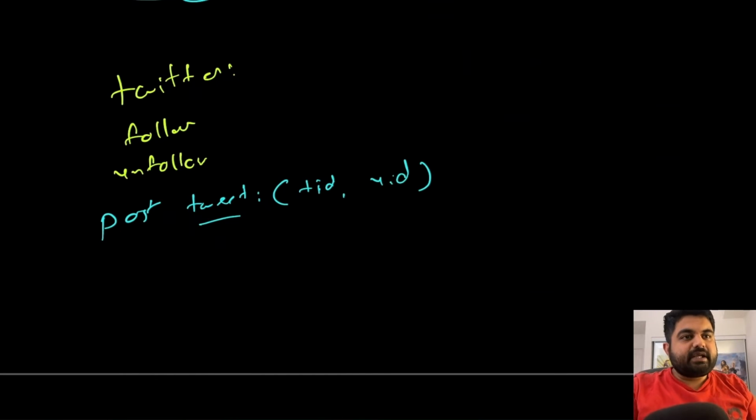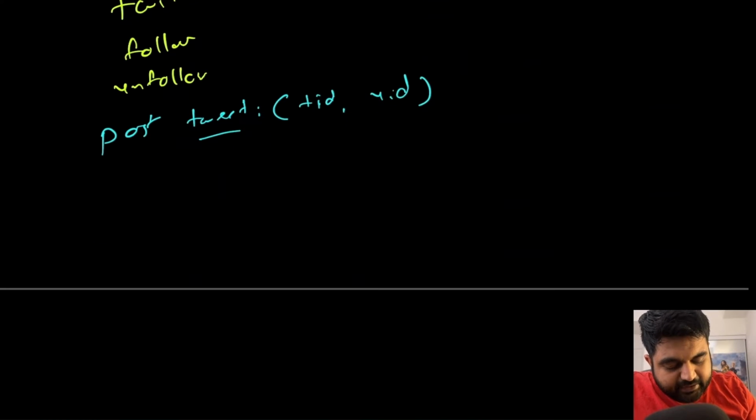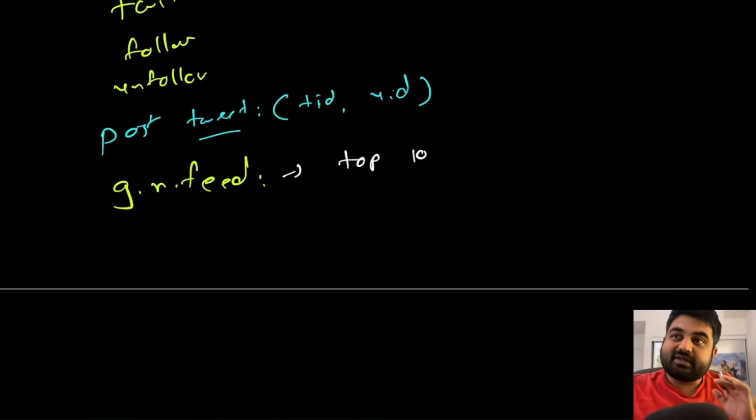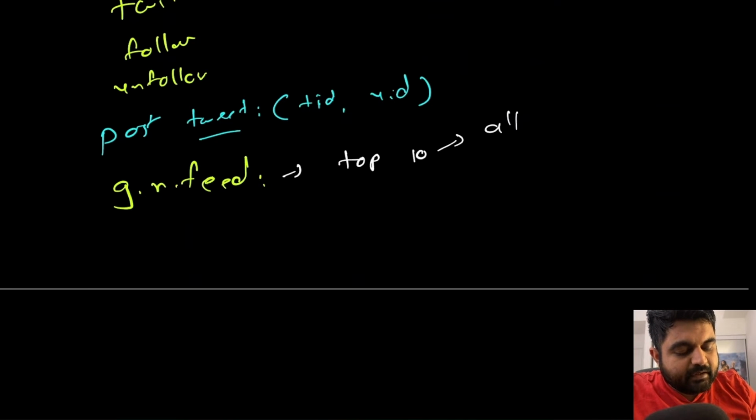Now comes the tricky part, and the tricky part is the last thing, we need to be able to generate the news feed. Okay, so in order to generate the news feed, what will we have to do? Let's first try to understand logically what is being asked of us to solve. We need to provide the top 10, or the most recent 10 tweets, that were made by all the people who I currently follow. Okay, so all the people who are followed by me.